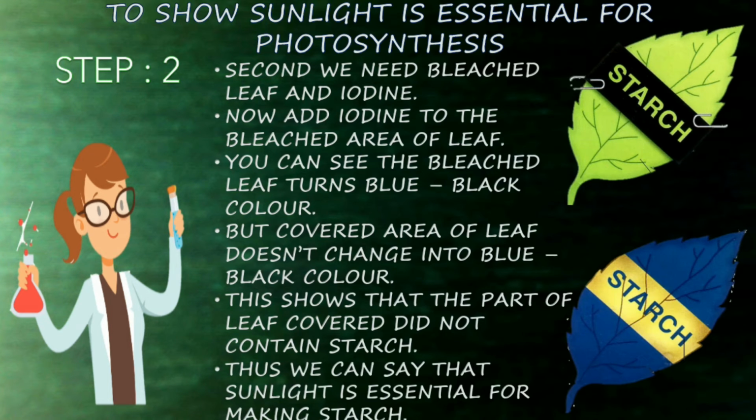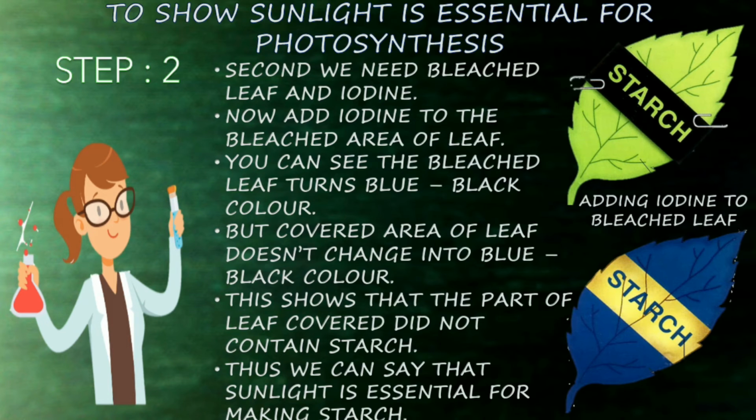So see the first picture, we have covered a small part of the leaf with a black cover. So what happened? After keeping it in a dark place for 2 days, we keep it in sunlight. After that, you remove the black cover. Other than the covered place, all the leaf will become blue-black. Only the covered place will not change its color. This shows that sunlight is essential for photosynthesis.